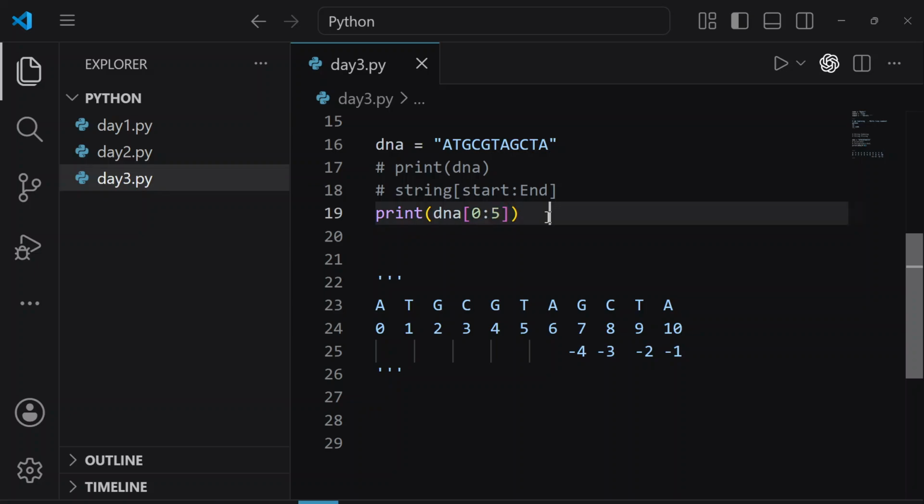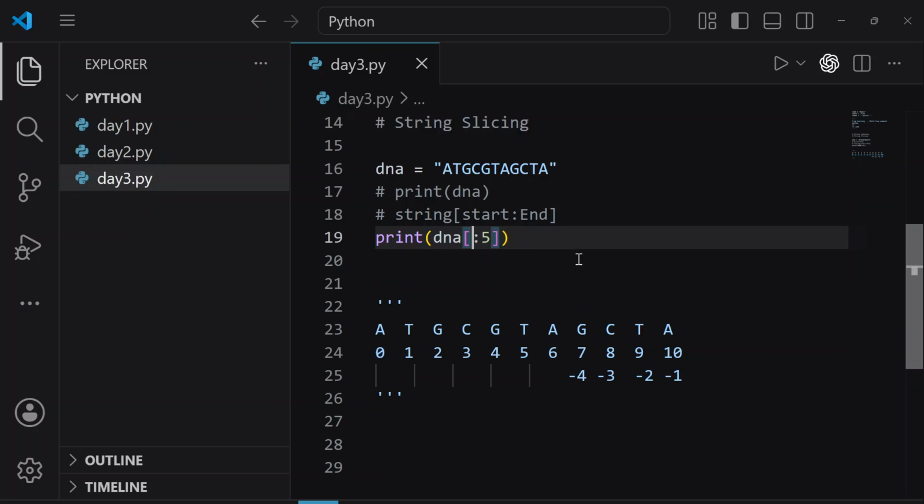Okay, let me show you one more thing. For example, if I don't give the starting number, I just remove the starting number. Sai and Akshita, tell me what is the meaning of this? I just remove the starting number.